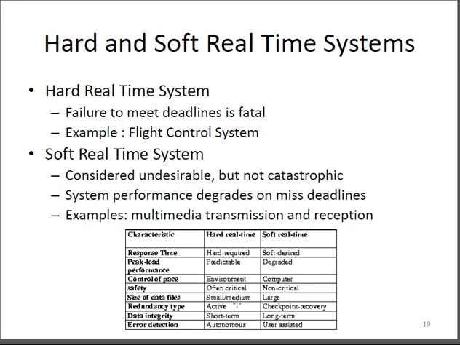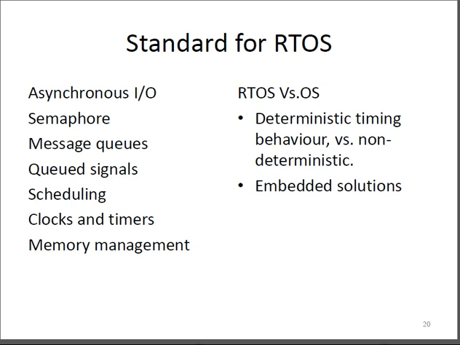Redundancy: in this case it is active, and in the soft case it is checkpoint recovery. So that is what we call the redundancy type. Data integrity: here it is short-term integrity, and there it is long-term data integrity. Error detection: it is autonomous, and usually in soft real-time it is user assisted. So that is how error detection is considered. That is how we distinguish between hard real-time and soft real-time.